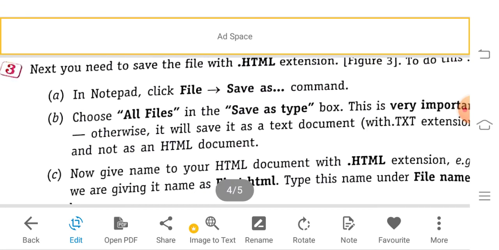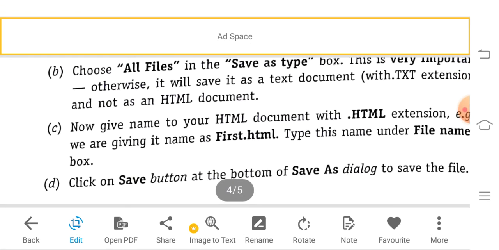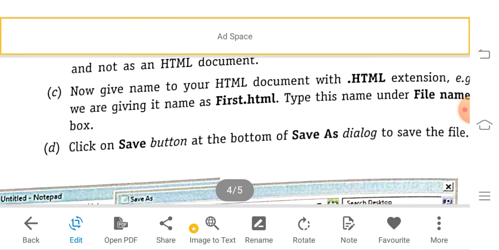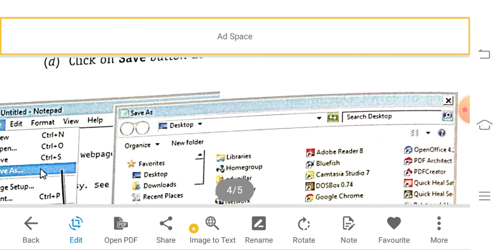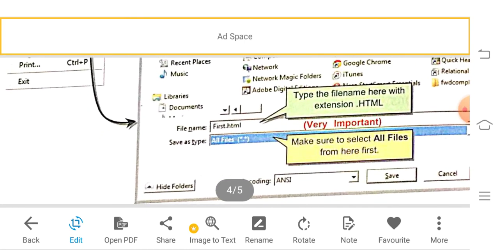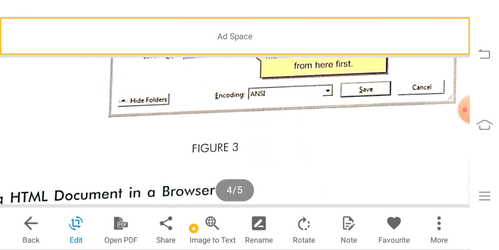So use any file name: first give the file name, then .html. You have to type it in the box, then click the Save button in the Save As dialog box to save the file. Here you can see figure 3.